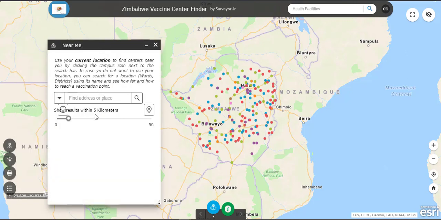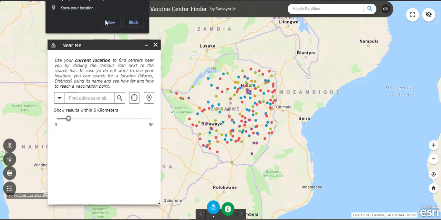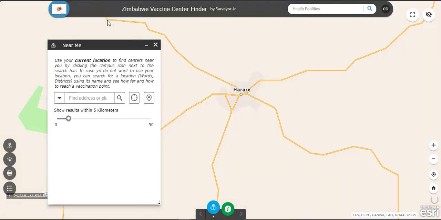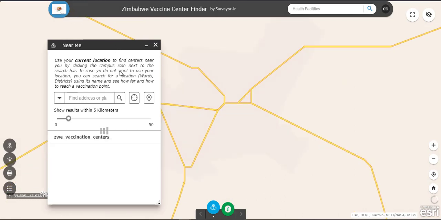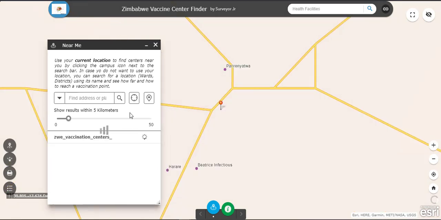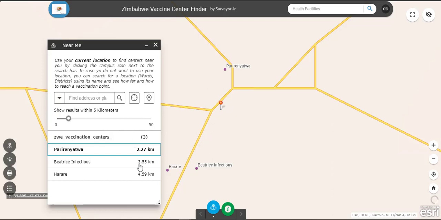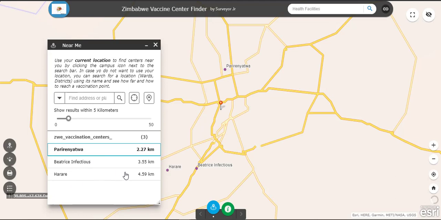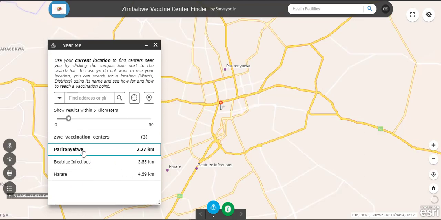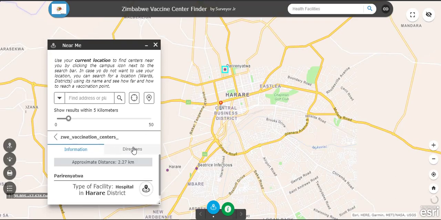While it's initializing, I specify that I need to get vaccinated within 5 kilometers. I also have a range scale which I can drag here, and it's also mobile responsive. I select vaccination centers within 5 kilometers, use my current location, and say yes, and it gives me the locations of vaccine centers currently near me. As you can see, there's Parirenyatwa, 2.7 kilometers away, Beatrice Infectious Diseases Hospital, and Harare Hospital.